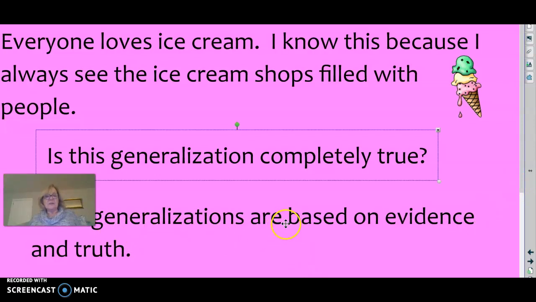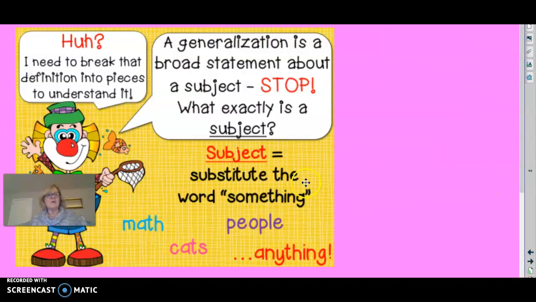So I have to base my generalization on evidence and on truth. So I know I have evidence that I see ice cream shops filled with people, but I don't always see people with ice cream. And not everybody walks into an ice cream shop, so I don't think that generalization is completely true. Let's find out a little bit more about generalizations.